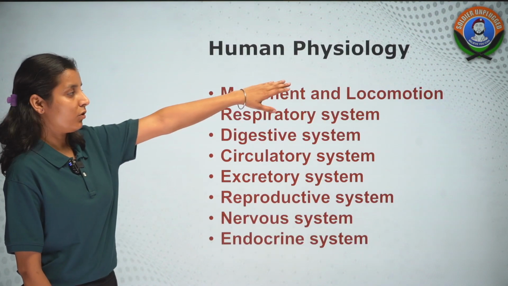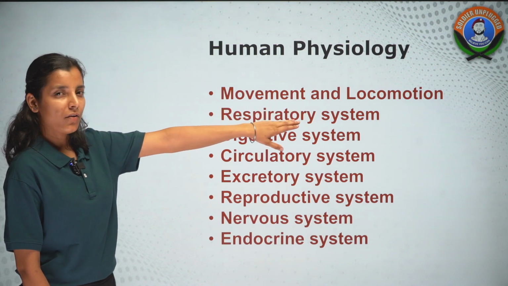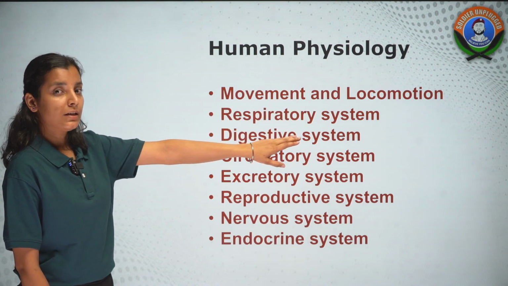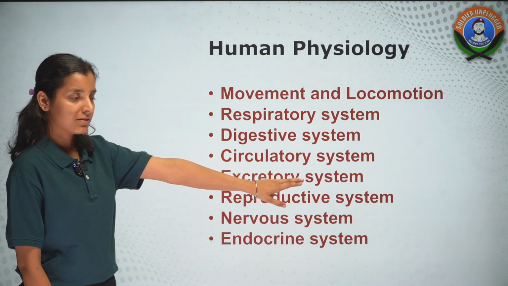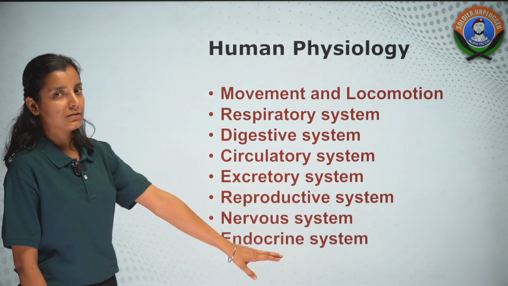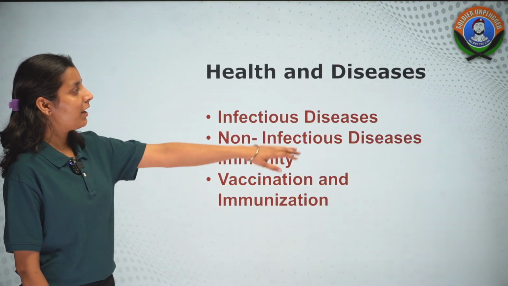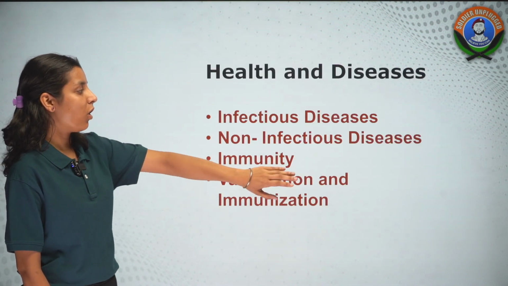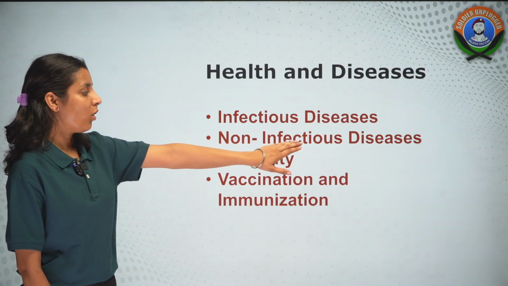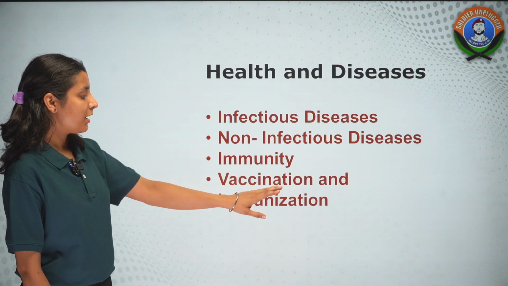And then human physiology, which is very important. इसमें हम लोग movement and locomotion, respiratory system, digestive system, circulatory system, excretory system, reproductive system, nervous system और endocrine system, ये सब topics study करेंगे. Then we have health and diseases. In this we'll talk about infectious diseases, non-infectious diseases, immunity क्या है ये जानेंगे, vaccination and immunization.